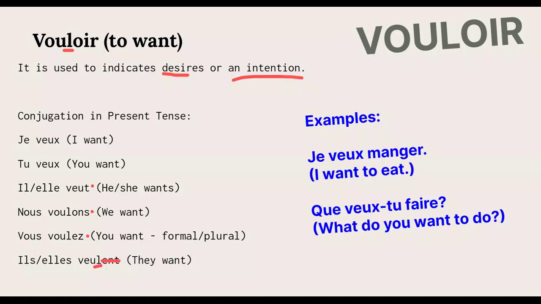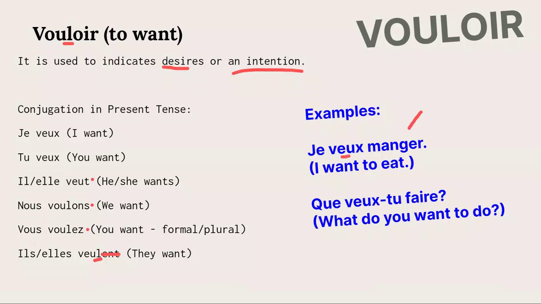All right, so that's it with the verb. Also for this verb, after the verb vouloir, you have the verb in infinitive. So here you have manger. Je veux manger. Even in English, it's the same thing. Que veux-tu faire? Same thing here too. What do you want to do? That's it, in infinitive. All right.